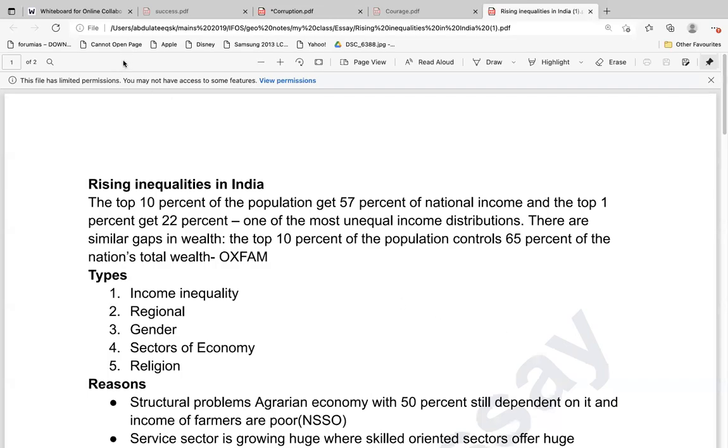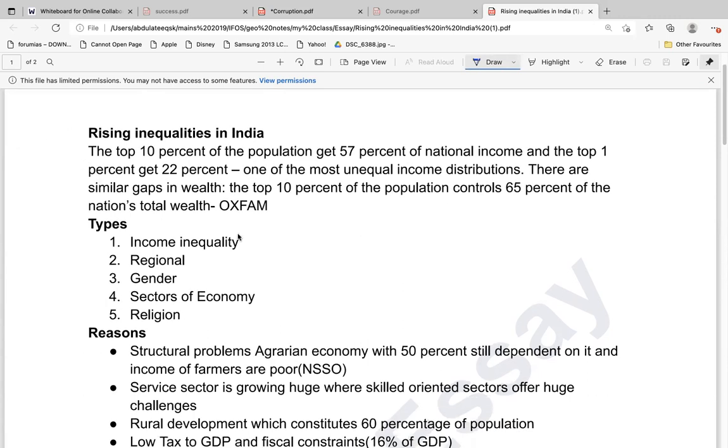Hi friends, today we are going to cover the topic of rising inequalities in India. You will see every year there would be some report of the Oxfam, and this topic of inequalities will always be in the news. So this can be asked in the GS1 or it can be asked in the GS3.